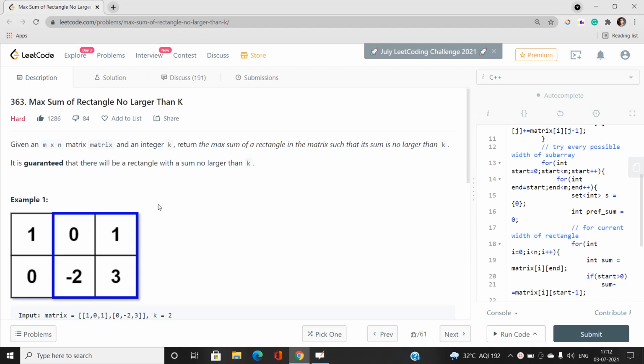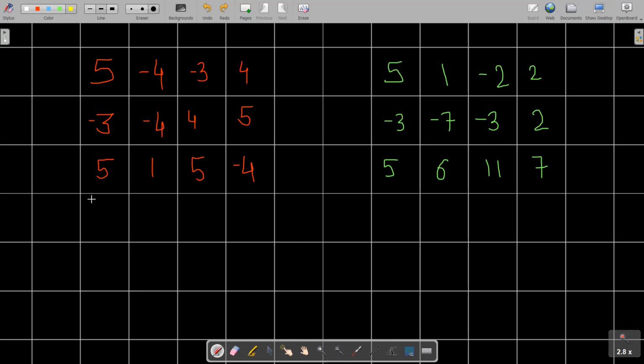Let's move further to understand this problem with the help of examples. You can see I have taken these two rectangles, but I'm going to talk about this one. This is the matrix that I'm going to deal with right now as an example, and you're not going to consider this other matrix right now. It is a modification of this matrix, and I'm going to tell you what it actually is. For now, focus on this matrix.